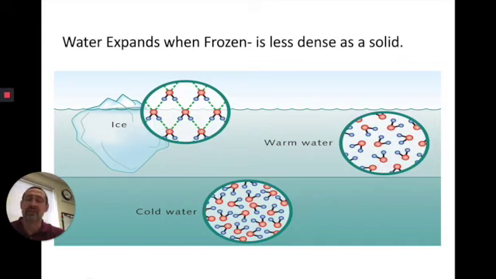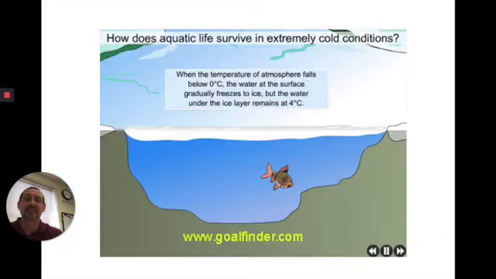Unlike most other things in the world, water expands when it's frozen because those hydrogen bonds are repelling from each other. So as they get closer together, they'll expand whenever it reaches that freezing point. So water is less dense as a solid, which means ice floats. That's very significant to things like fish, where the ice is formed on a layer across the top, and the fish in aquatic life can survive underneath.